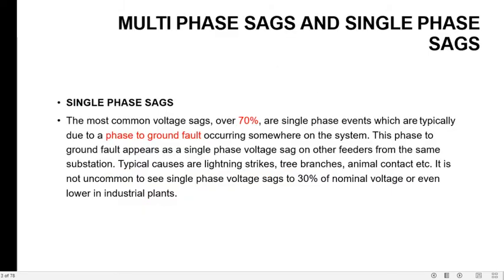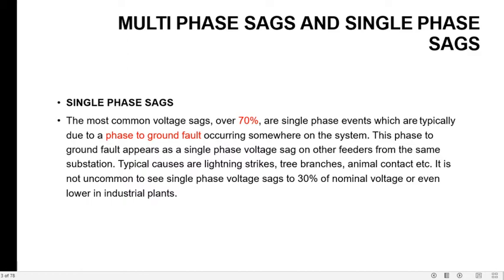In the last video lecture we discussed that voltage sags are basically subclassified as single phase, double phase and three phase sags. So let us see the single phase sag and the multi-phase sag in this series. Single phase sags are the most common voltage sags; over 70% are of the single phase sag type.